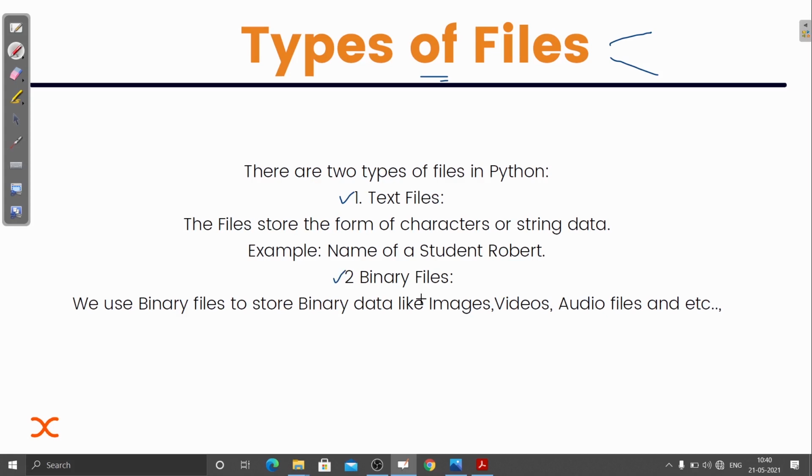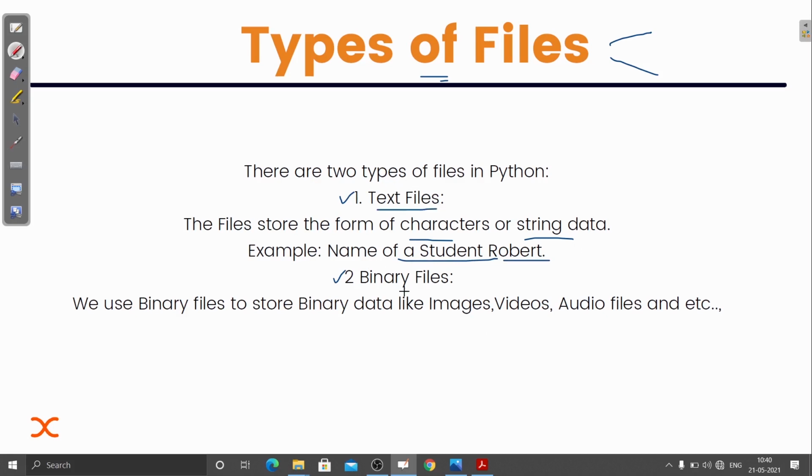All the other files are categorized into these two parts only. Text files store data in the form of characters or string data. You can take the example of the name of a student, Robert. Robert will be a string type of data, and it can be saved in a text file.